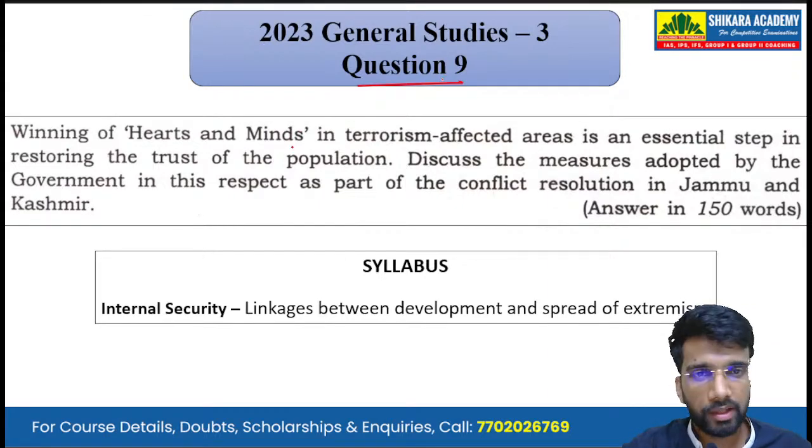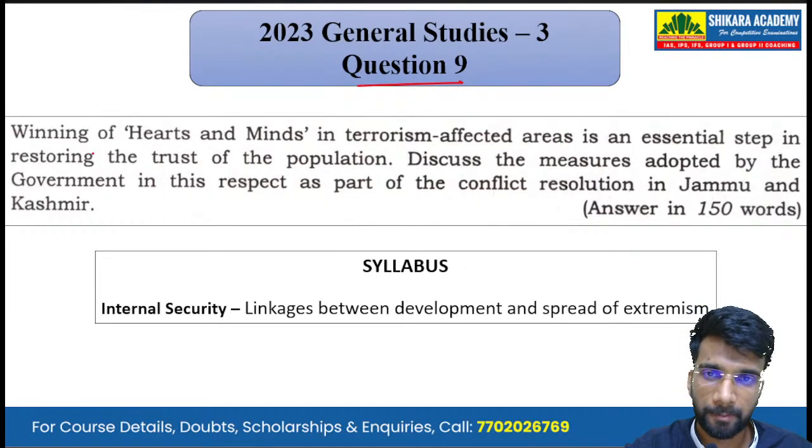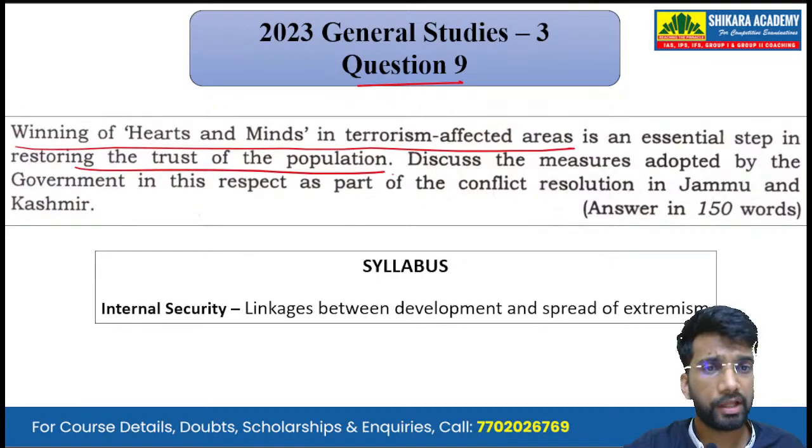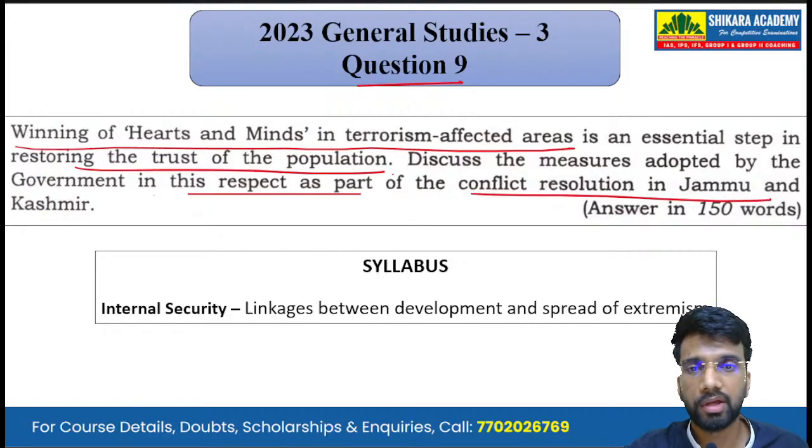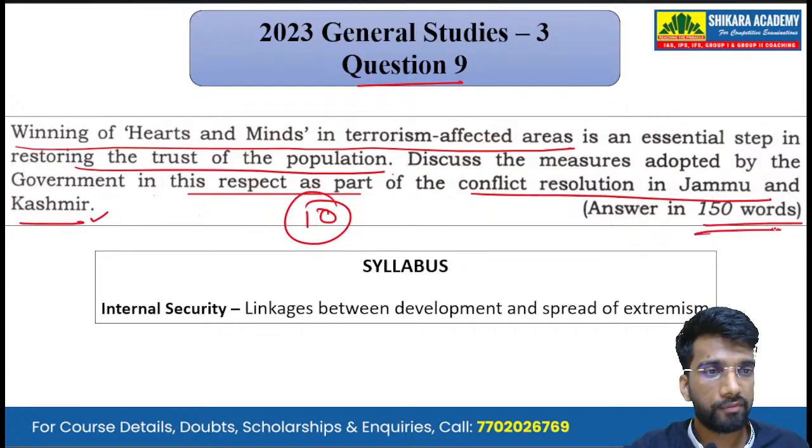Winning the hearts and minds in terrorism affected areas is an essential step in restoring the trust of the population. Now, this is the introductory line. Nothing has been asked till now in the question. Discuss the measures adopted by the government in this respect as part of the conflict resolution in Jammu and Kashmir. A 10-mark question that we have to answer in 150 words.